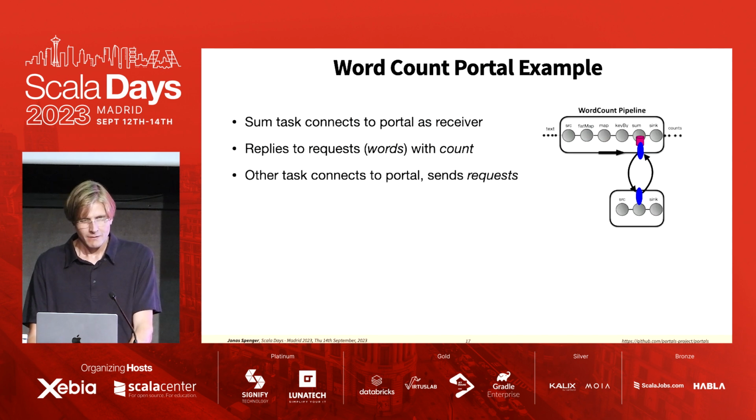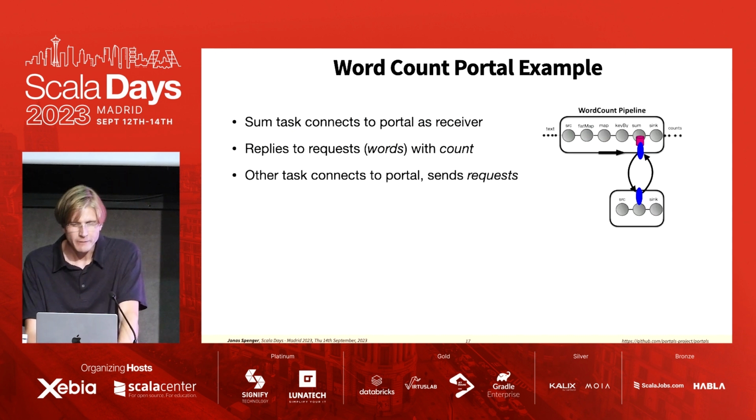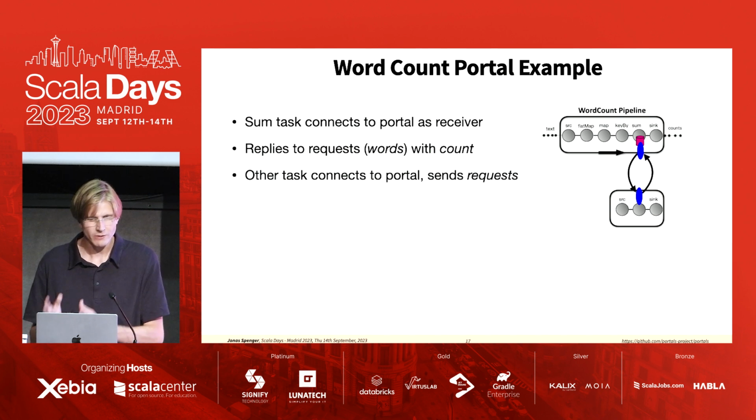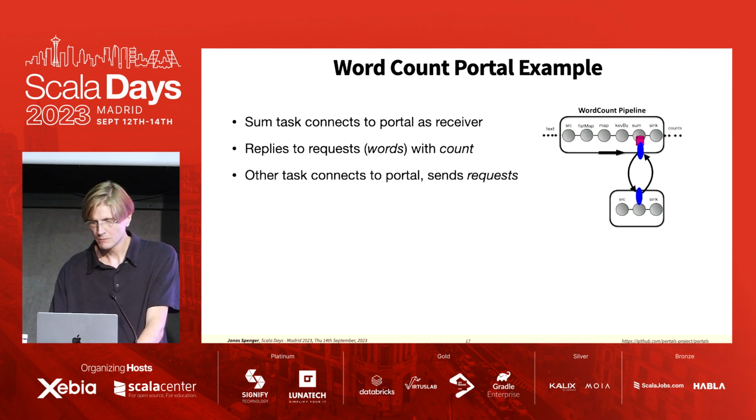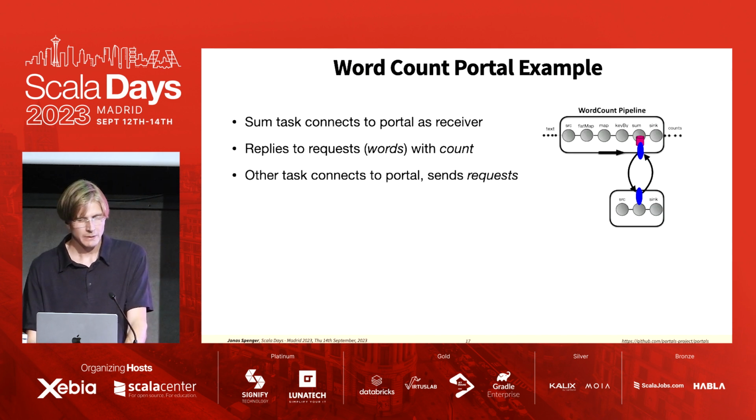All right, to give some more intuition on portals and how we can use them, here we have again the word count example from the start, but now with a portal. The sum task connects to the portal as a receiver, and it will reply to any requests which are words with the count of the word. And then we'll have another workflow here at the bottom, which connects to the portal as a requester and sends it a request.